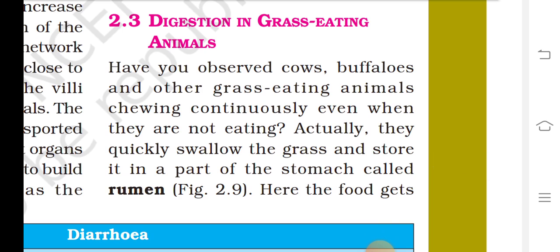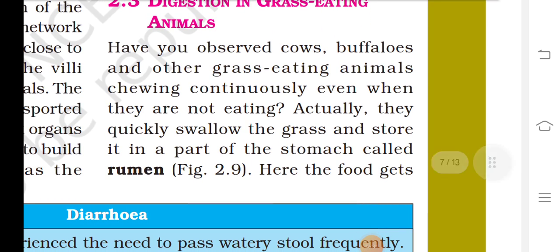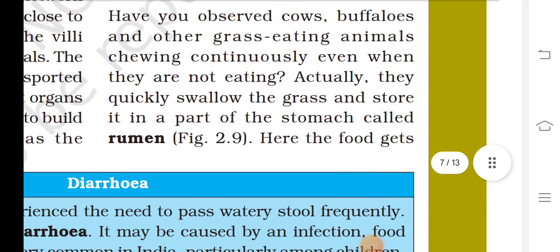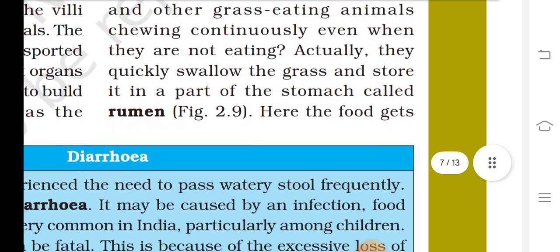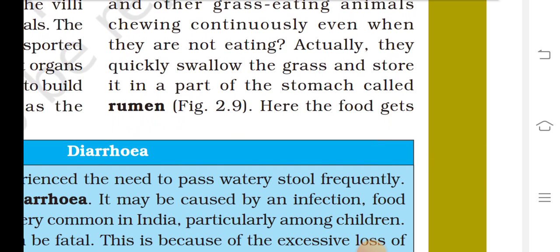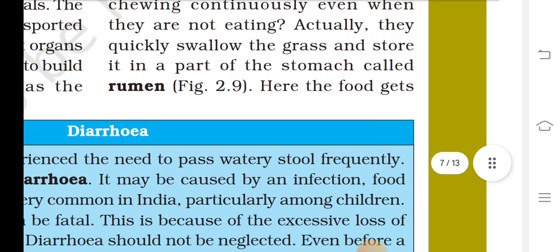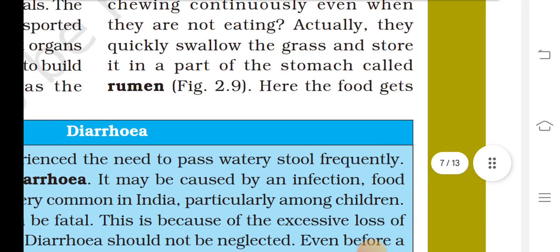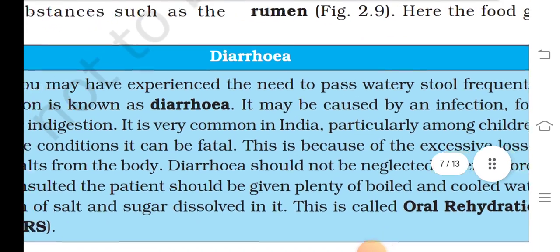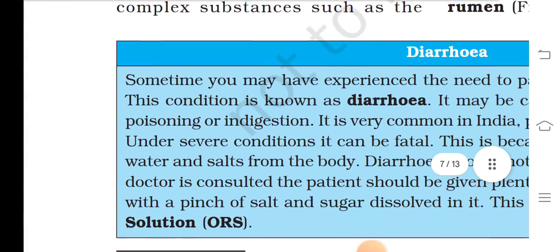Digestion in grass-eating animals. Have you observed cows, buffaloes, and other grass-eating animals chewing continuously even when they are not eating? Actually, they quickly swallow the grass and store it in a part of the stomach called the rumen. Here the food gets partially digested.